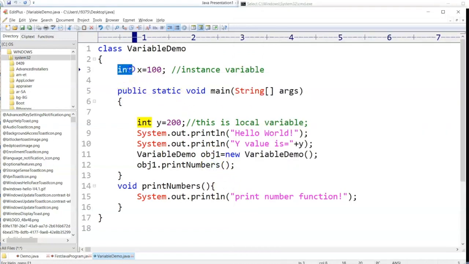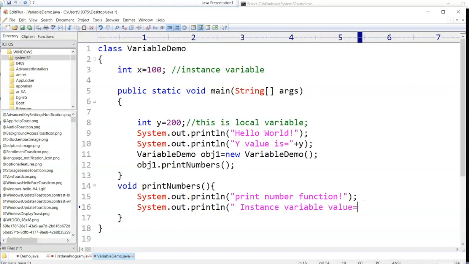Now I have the variable which is 100. With the help of an object, I need to print the number. So I'll say system.out.println. I want to print the x value, which is the instance variable value is equal to plus obj.